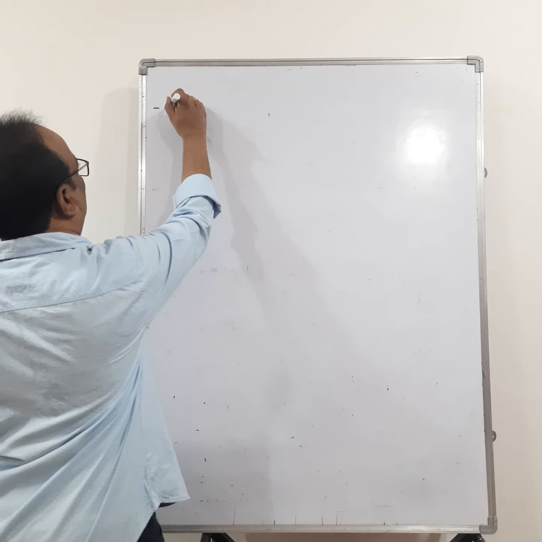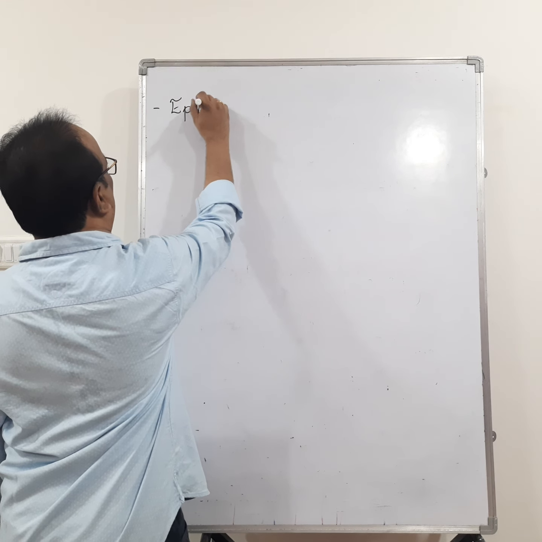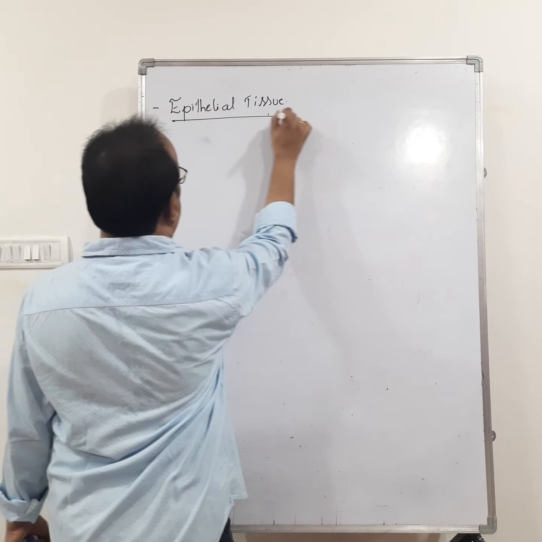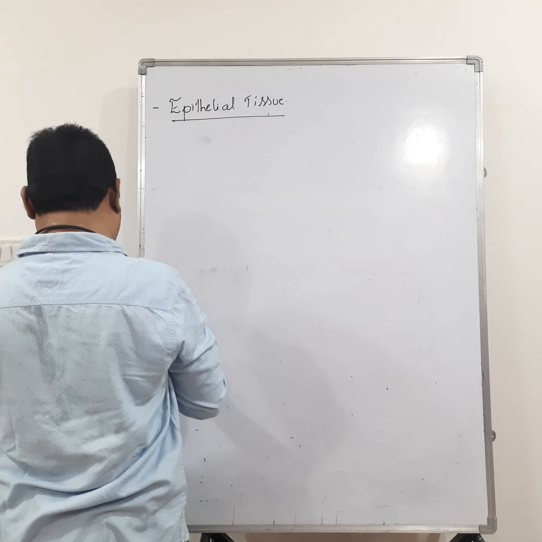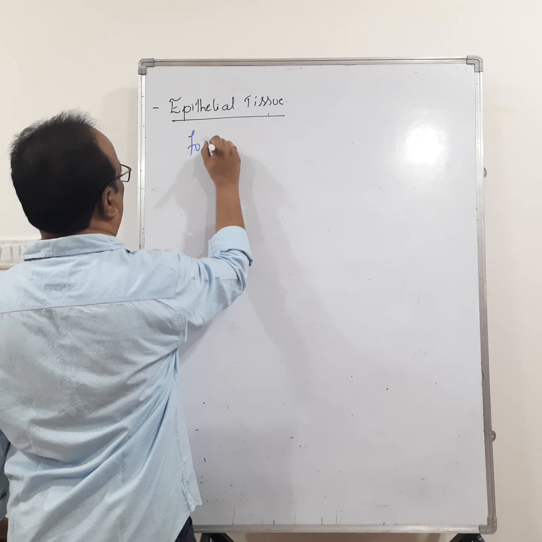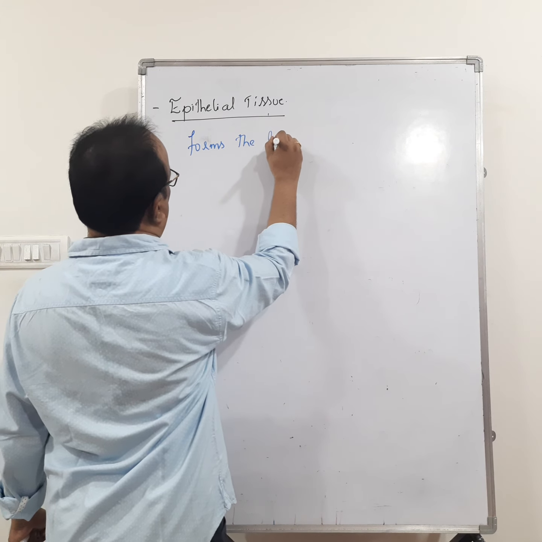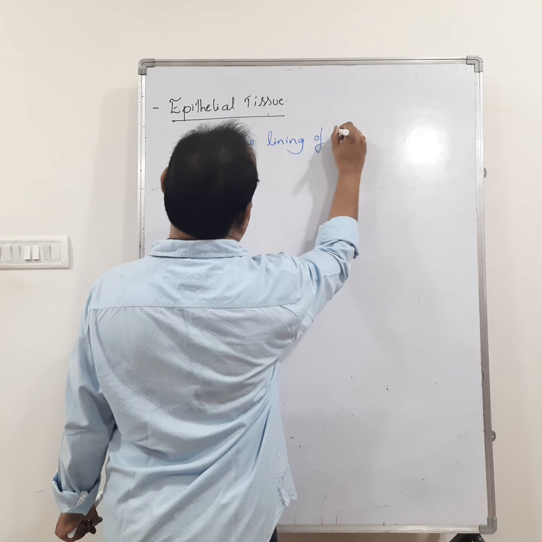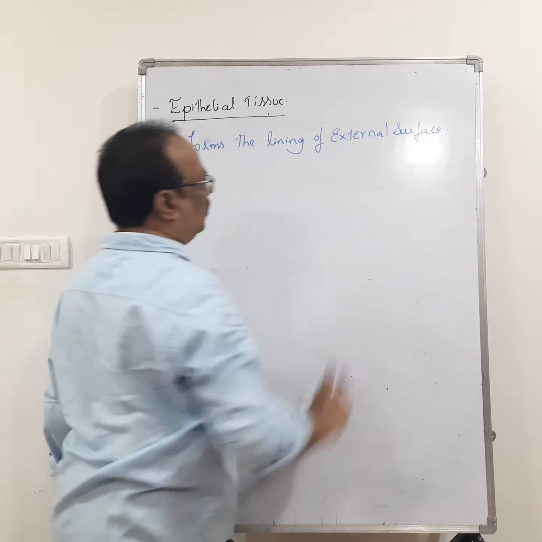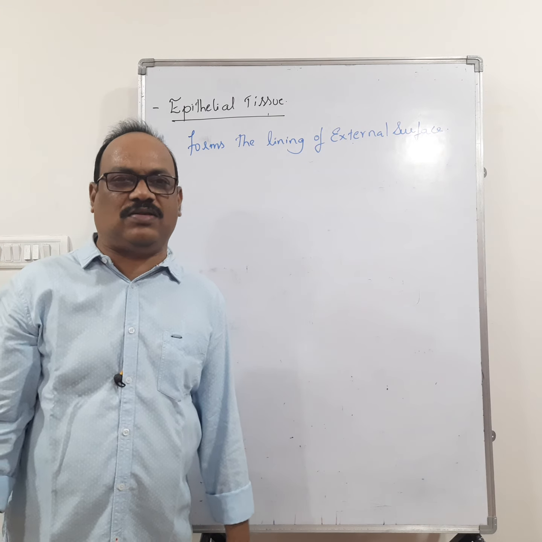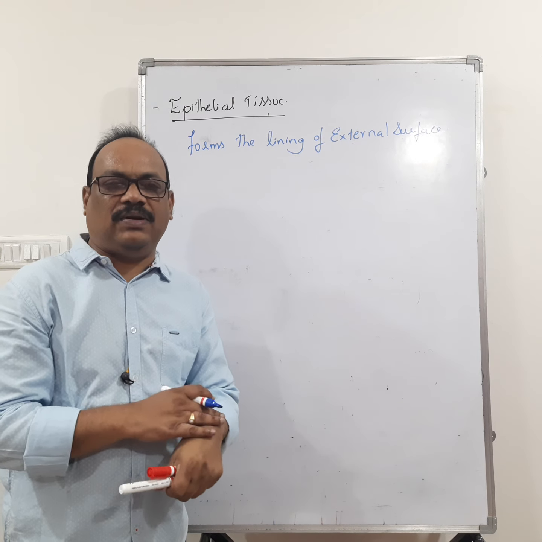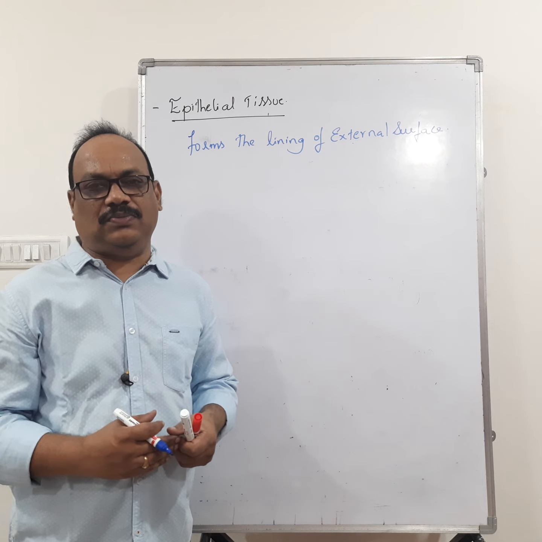Right. So where it is present means, epithelial tissue forms the covering of the external surface, simply the epidermis. So it lines the skin. The upper layer of the skin, the epidermis, is formed by epithelial tissue, right?